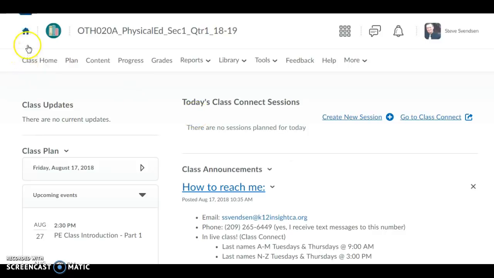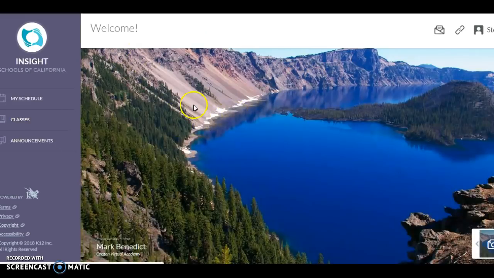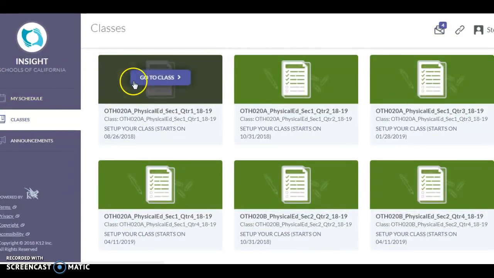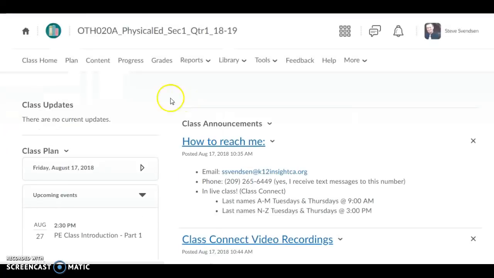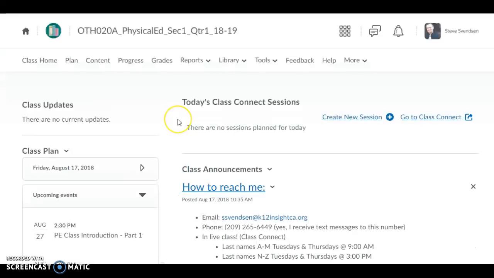Now, if you don't know where to get to your school email, one of the places is right here. Click on this home icon, and it's going to take you to your home page. It might look a little different than mine, different graphic at least. Then you can click on your email icon right here, and that'll launch your school email. So that should be checked at least once a day, and you should actually read what's in there because teachers offer a lot of help right there. And we are in a virtual environment, so a lot of communication is done via email.